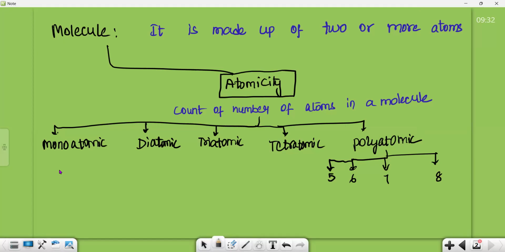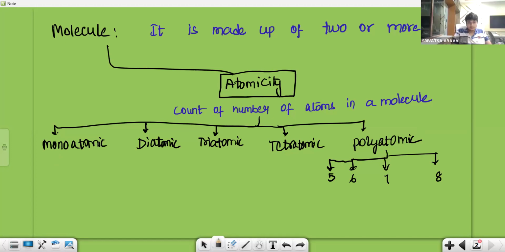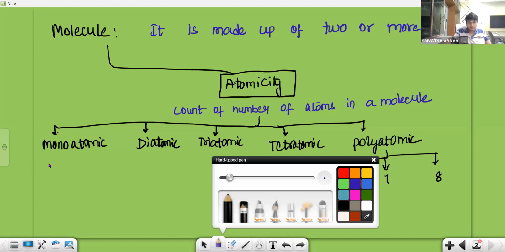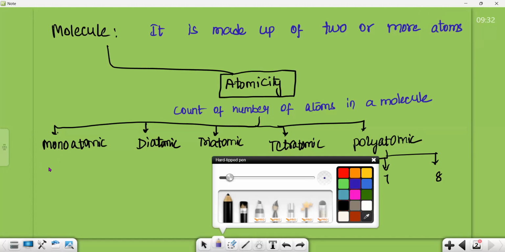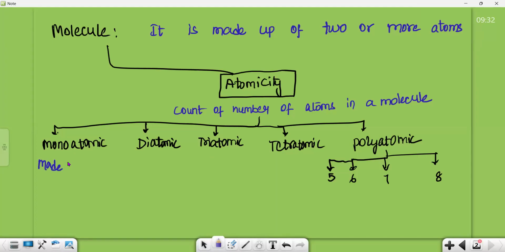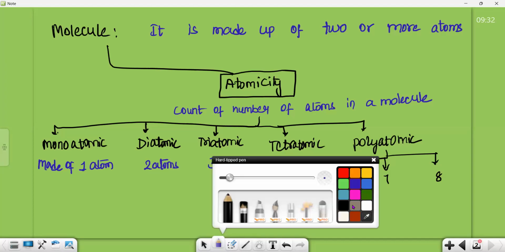Okay. Monoatomic means what is monoatomic? Presence of one atom. Made of one atom or single atom. They are made of two atoms, made of three atoms, made of four atoms. And here these are the atoms which are 5, 6, 7, 8. Understand? So what is monoatomic called as, Srivatsa?